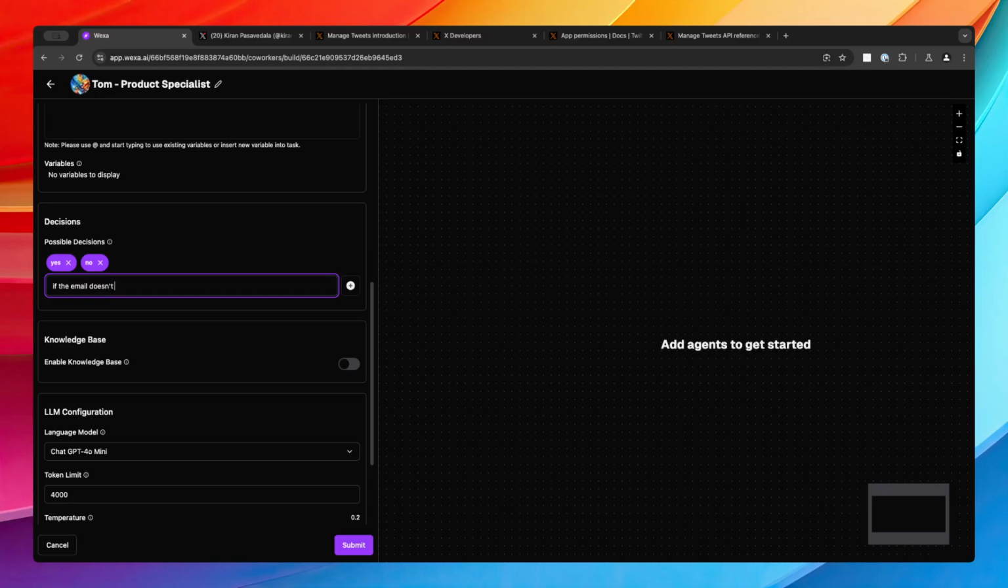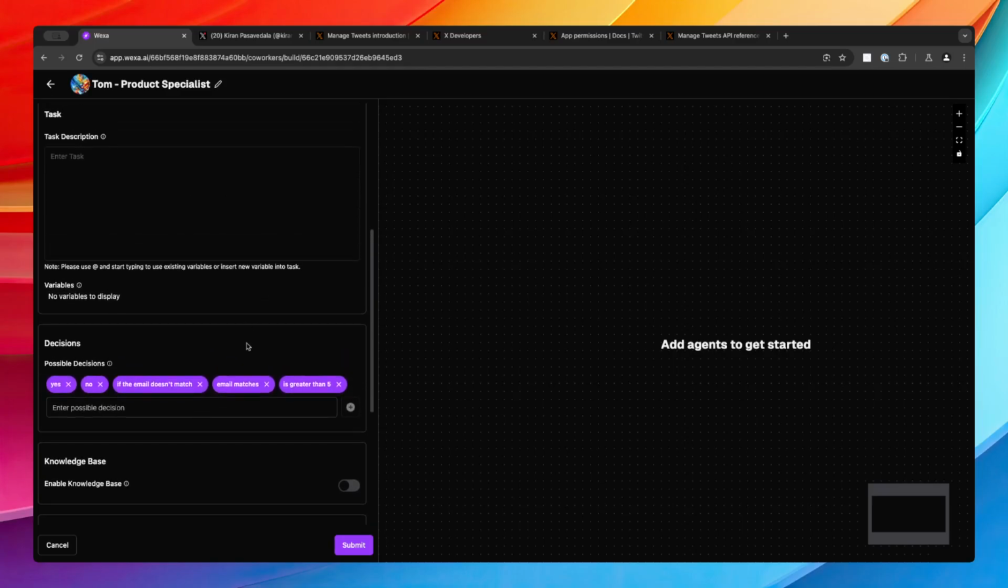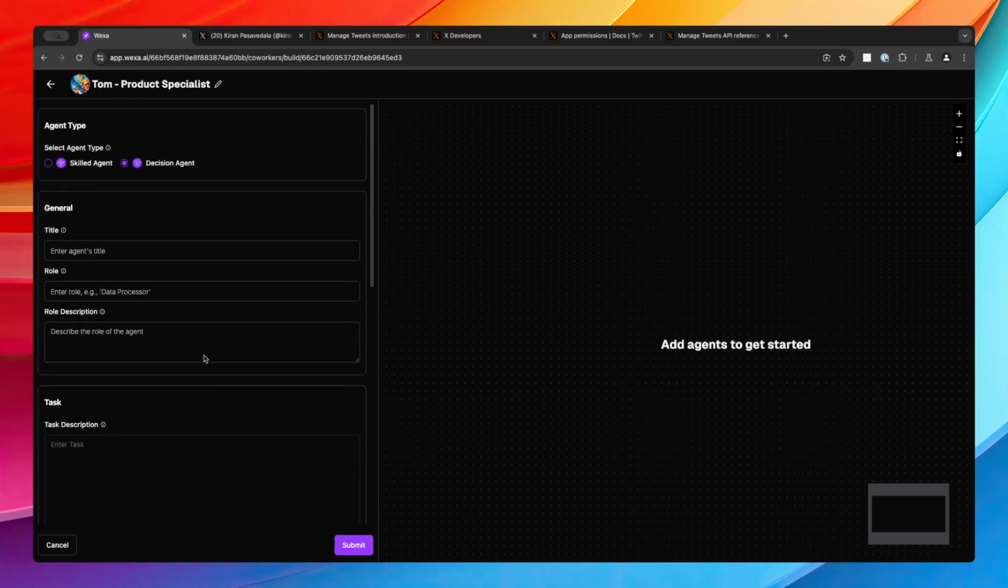For example, match is a decision in itself. I can simply say email matches, or I can say is greater than 5, and so on and so forth. You can add any number of decisions you want, and you will write the conditions related to these decisions directly in the task description. But that's another story when we talk about the decision agent. Right now, we're going to create a skilled agent.